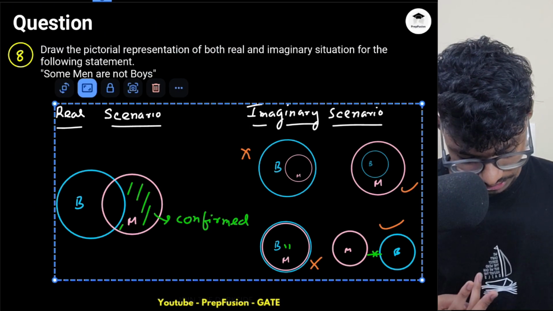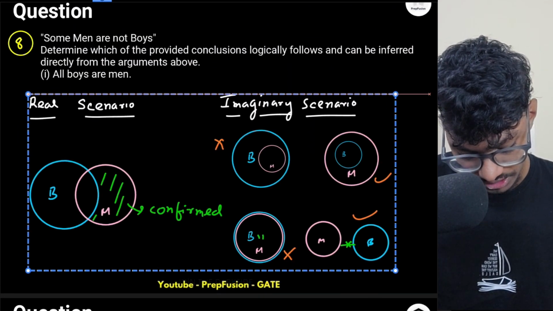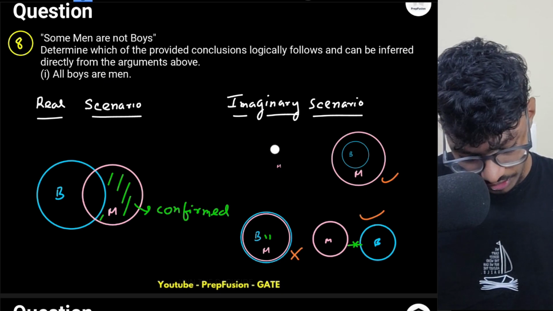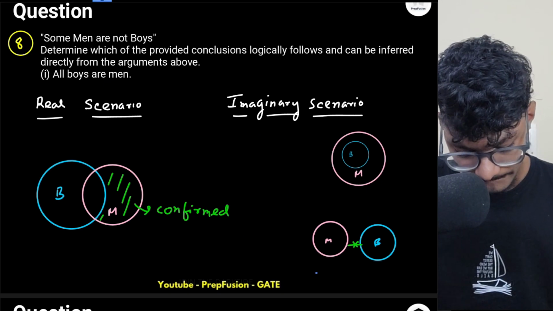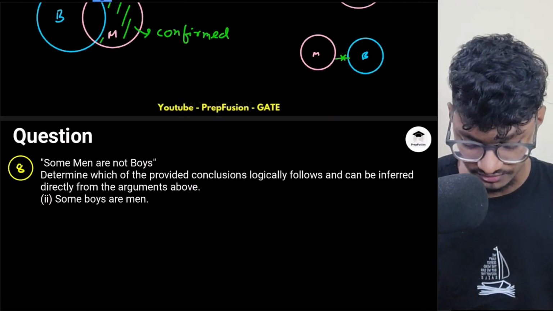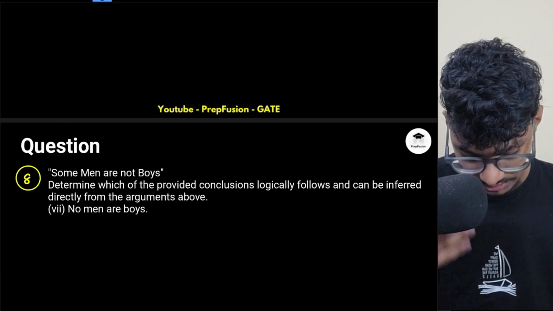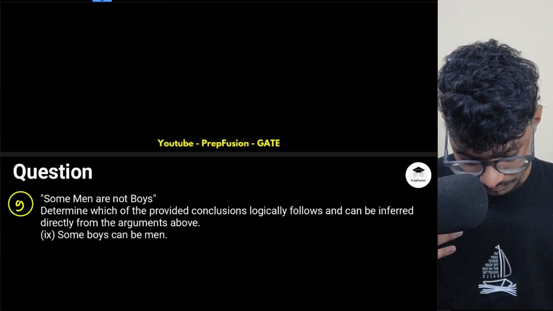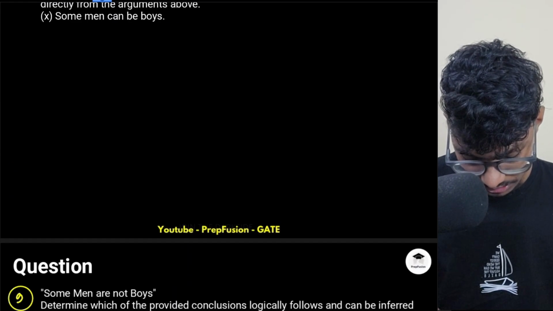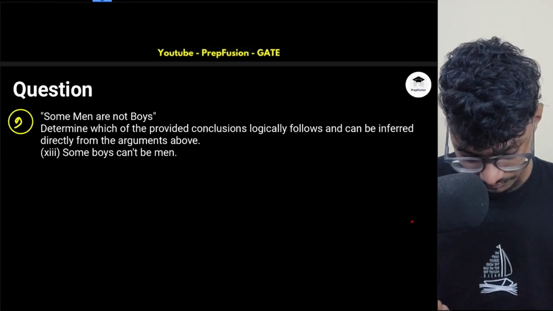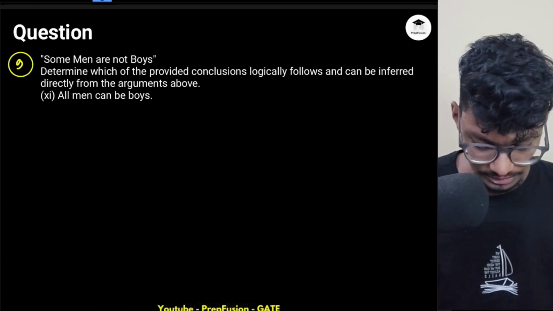Now let's come to this question. I will again highly recommend you, I will show all the questions. Now I have drawn the diagram as well. So according to the diagram, please try to solve the questions. This is the first one, second, third, fourth, fifth, sixth, seventh, 8, 9, 10, 11, 12, 13, 14, 15. That's all.